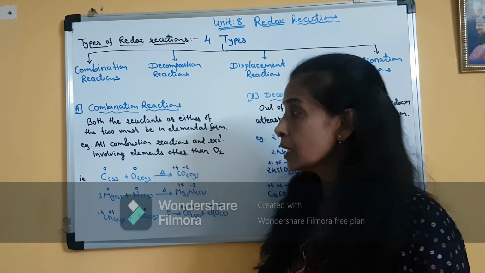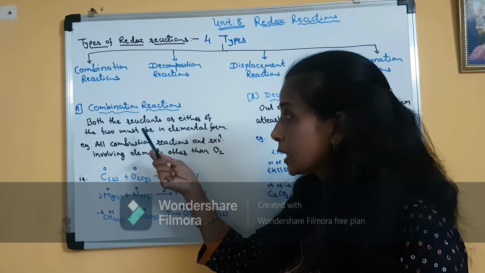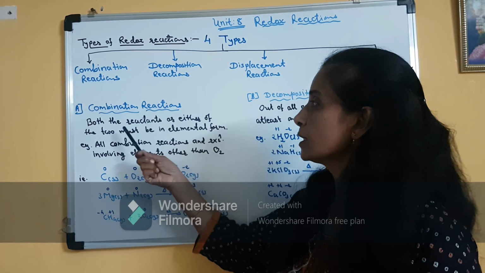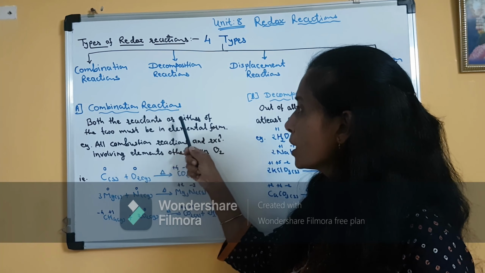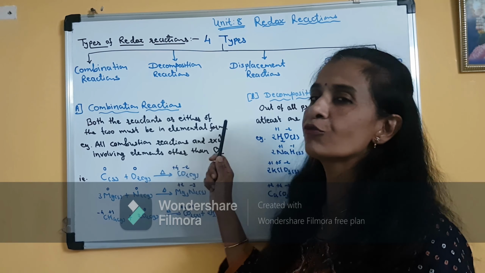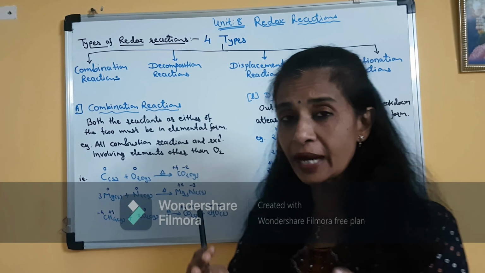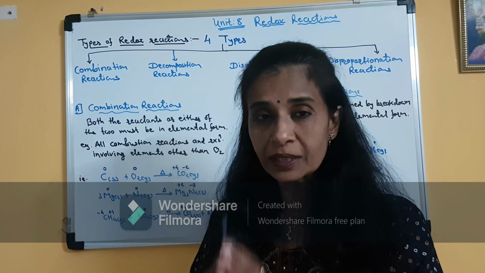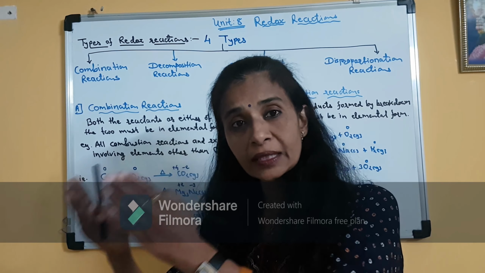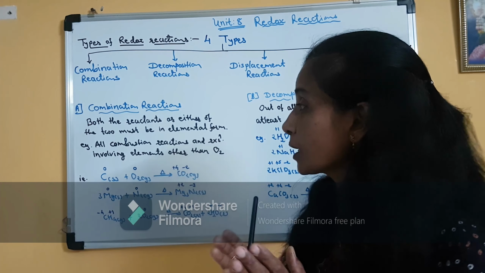But for a combination reaction which is a redox reaction, the condition is: if there are 2 reactants, then both the reactants or either of the 2 must be in elemental form. This is the condition. Suppose the reactants are A and B, then both A and B, or either A or B, must be in elemental form. This is the condition.